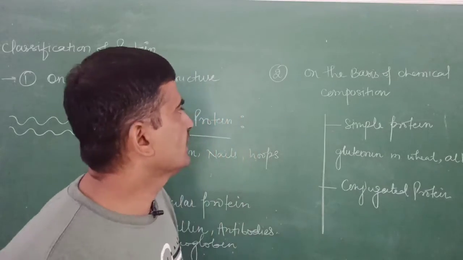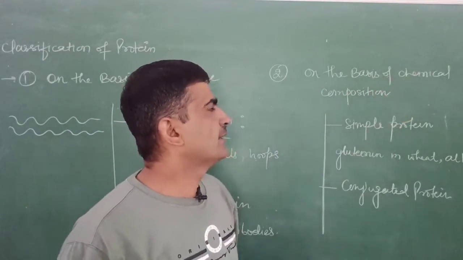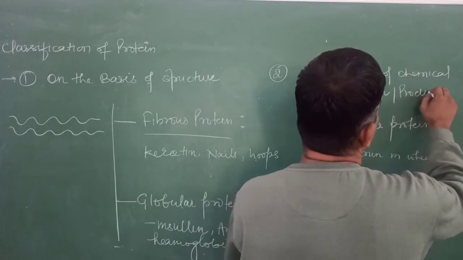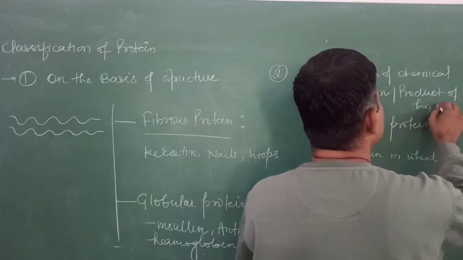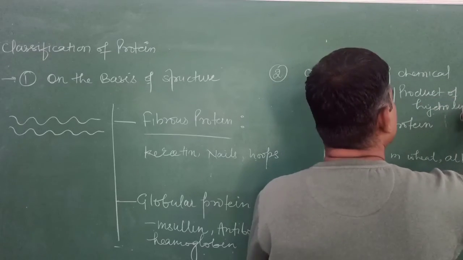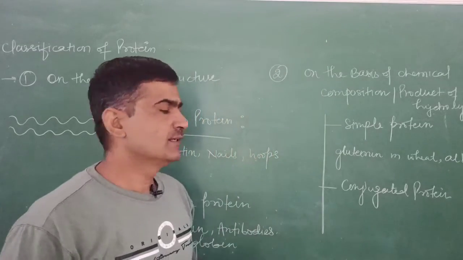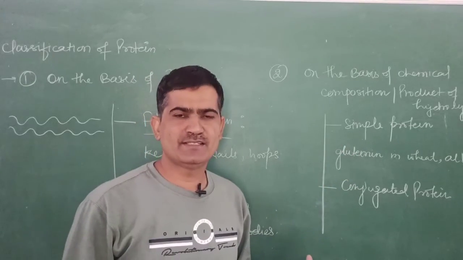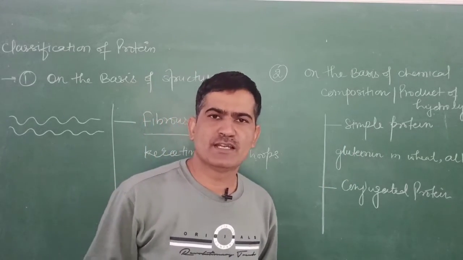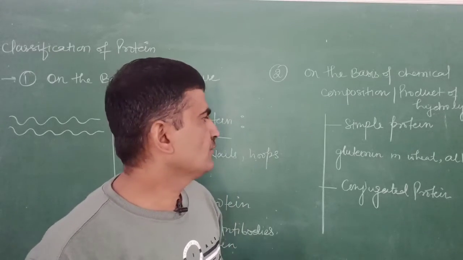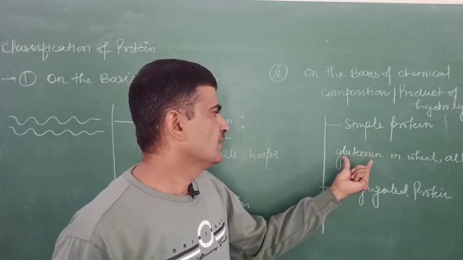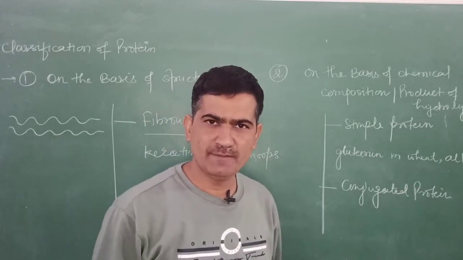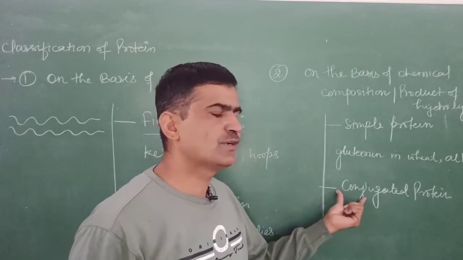Now, the second classification is on the basis of chemical composition, that is, the product of hydrolysis. We divide proteins into two classes, simple proteins and conjugated proteins. In simple proteins, when you hydrolyze them, you get just alpha amino acids. Examples of simple proteins are glutenin in wheat and albumin in egg, that is from the white of egg. The second type is the conjugated proteins.